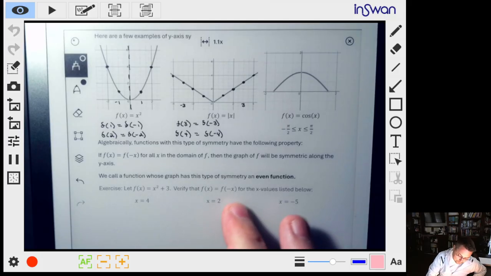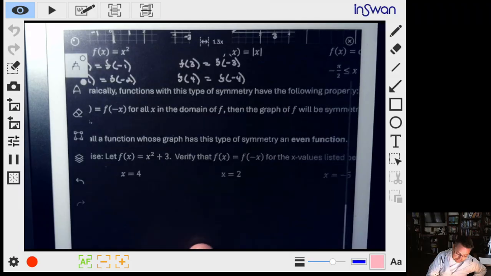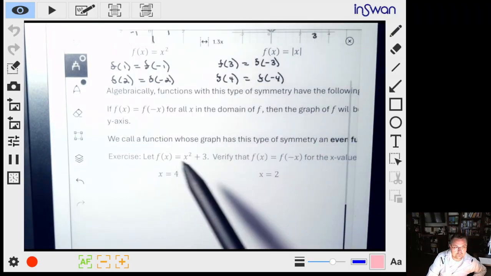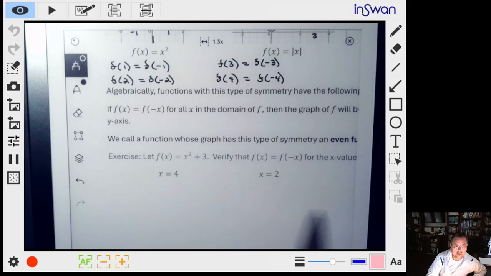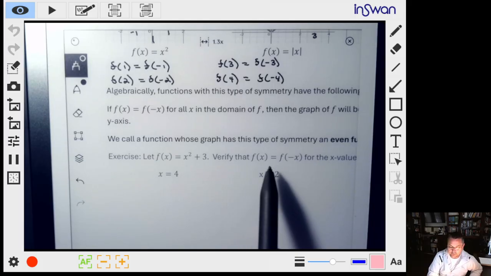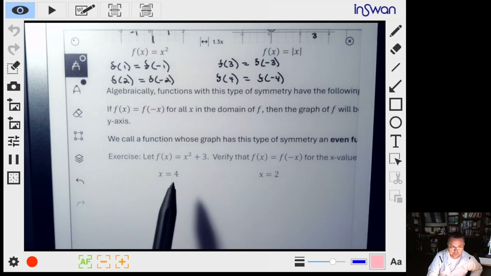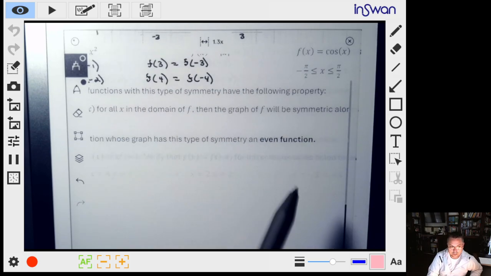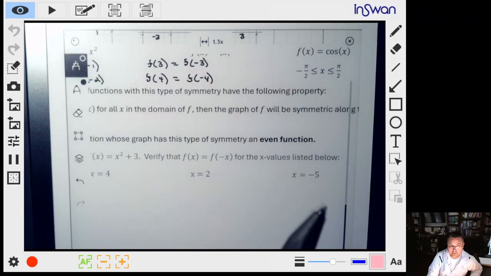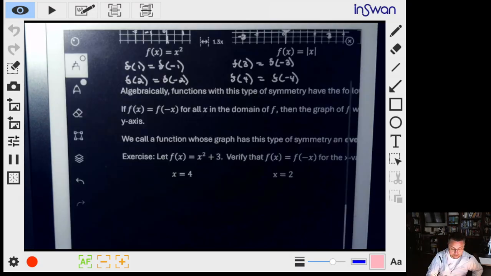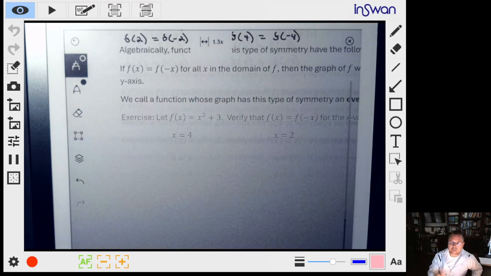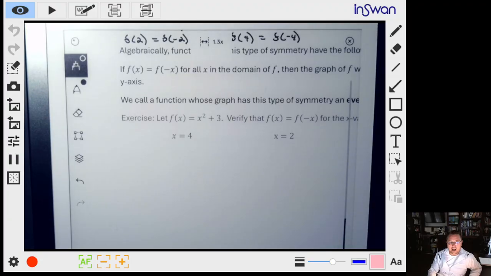So what we're going to do is look at an example here. Let's say we've got this function x squared plus 3. Now this is an even function. It's going to demonstrate this. So we're going to verify that for the different x values, 4, 2, and negative 5, when we plug them in, that it does work. Again, this is not a proof that this is an even function, but it's just a little bit of a justification for why we can possibly say that it is.